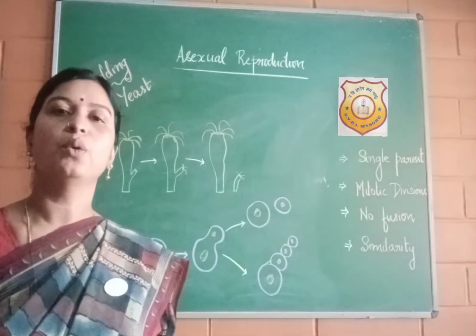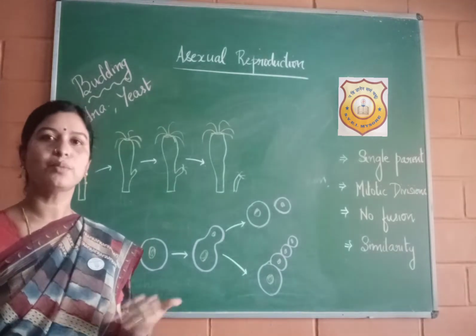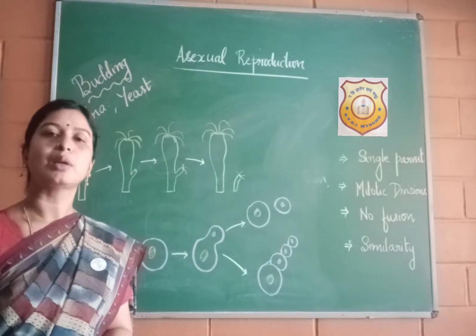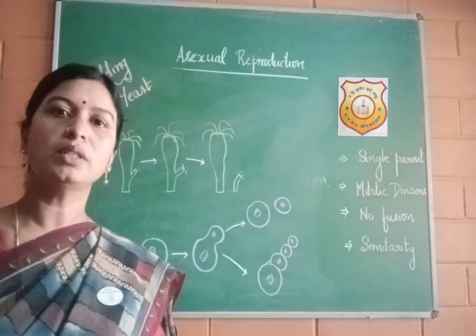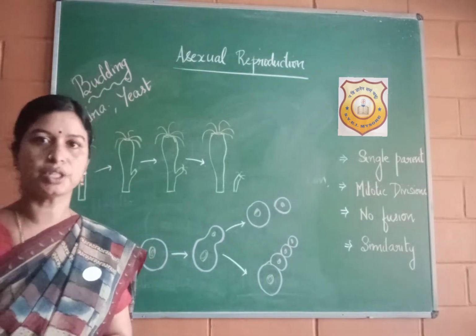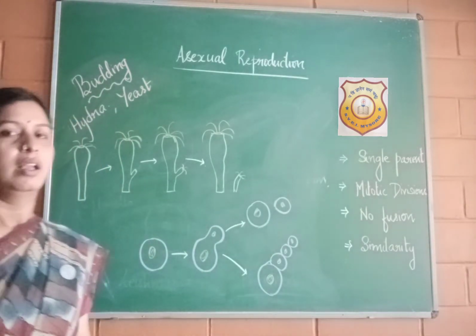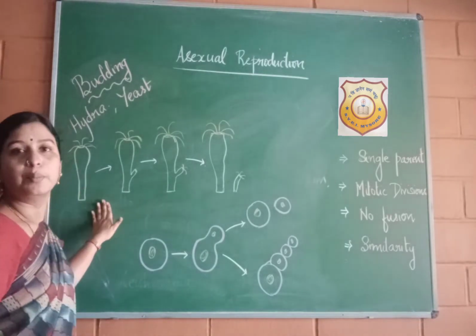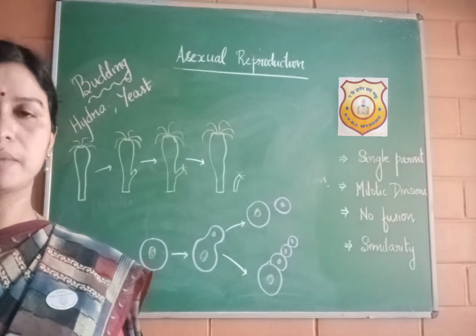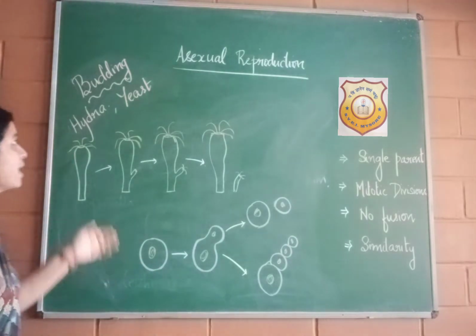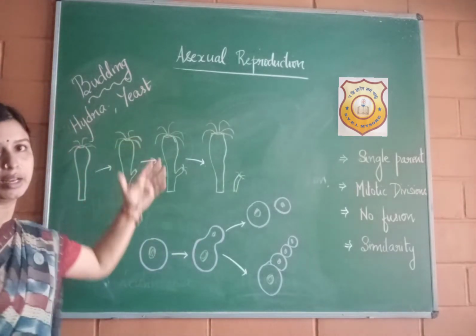In the last video, we saw asexual reproduction and the first mode of asexual reproduction, that was fission. And now we are going to learn about the second mode of asexual reproduction, which is budding. I think by these diagrams you will have a fair idea about which organisms we are going to discuss. Yes, as you can see, the examples of budding: hydra and yeast.